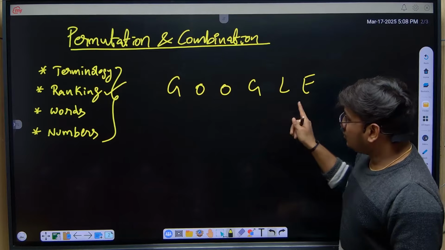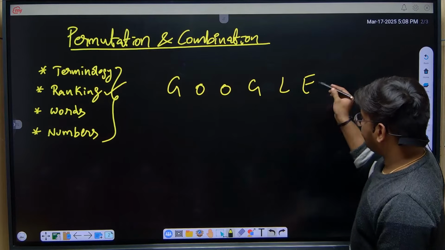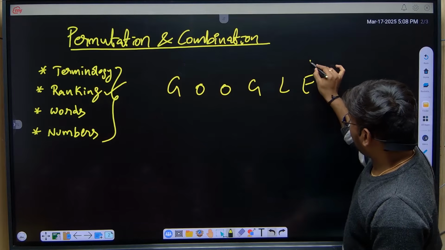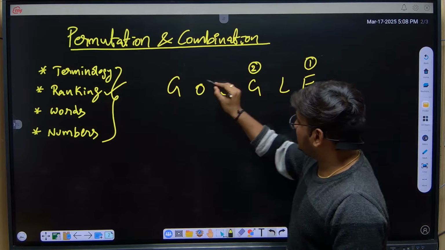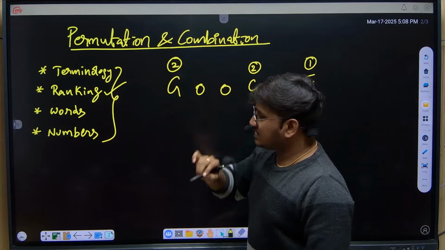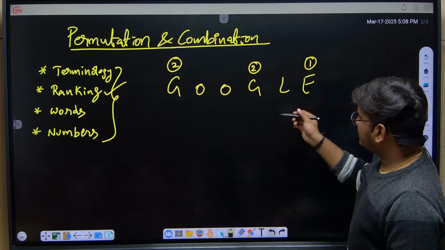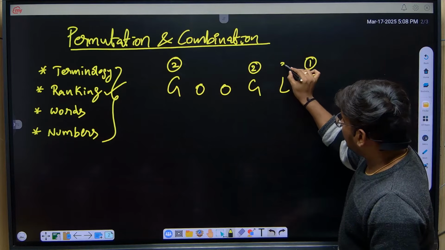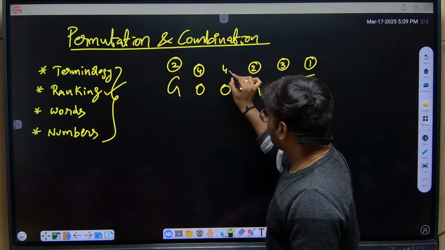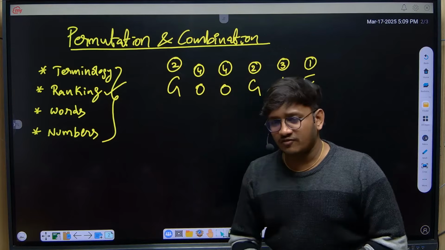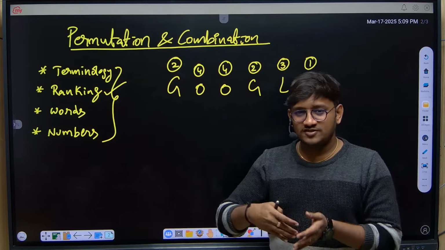First, we need to give numbering to all the alphabets in alphabetical order. Let's say the first one we have is E, next G. Here two G's are there, so I am giving the same rank to both G's. Next, for L it is 3, O it is 4, and here also 4. The first step is the same, either without repetition or with repetition of the letters. The first step will not change.